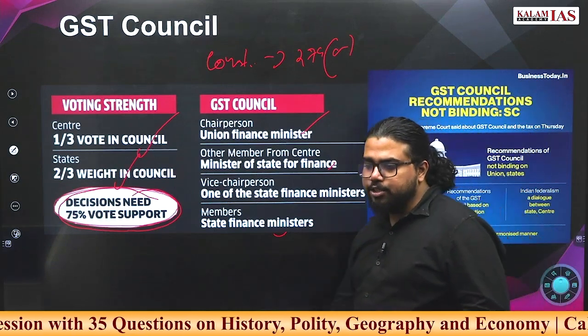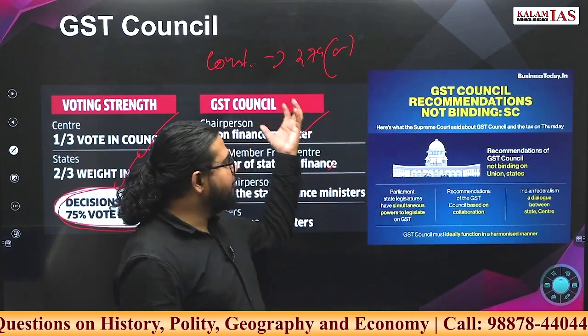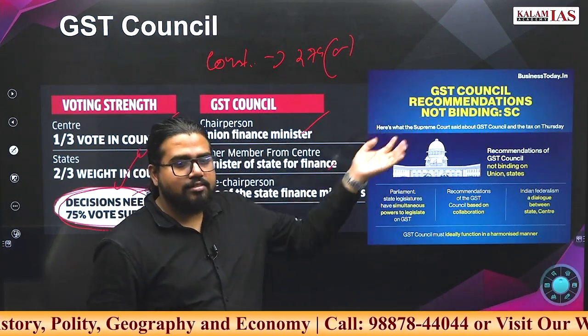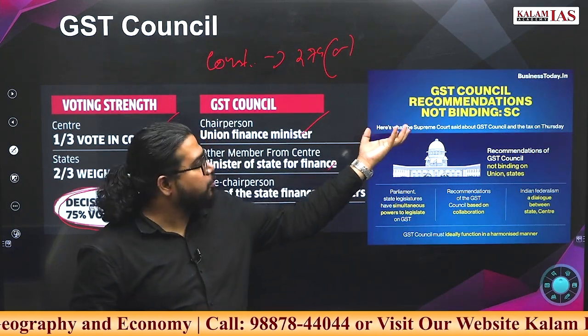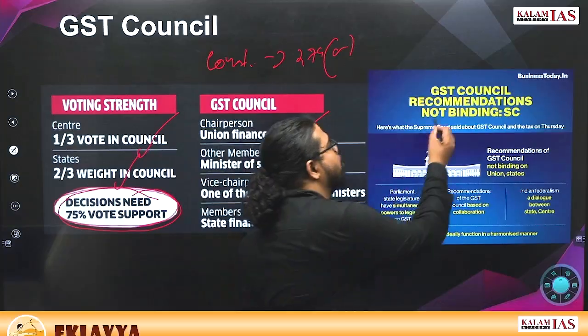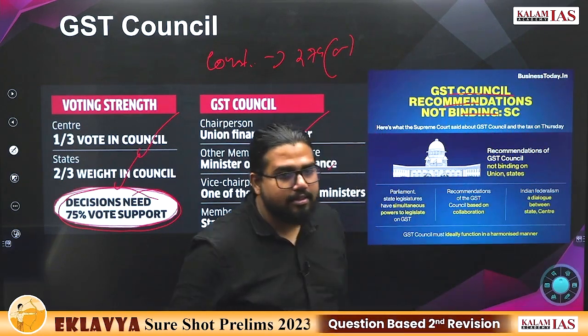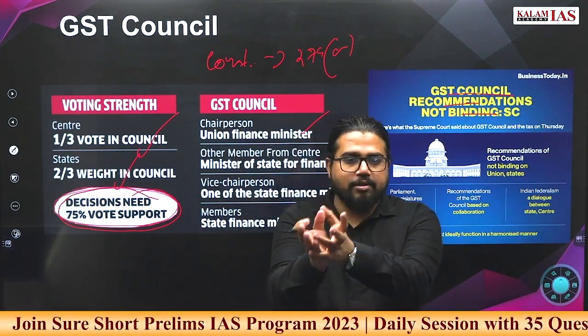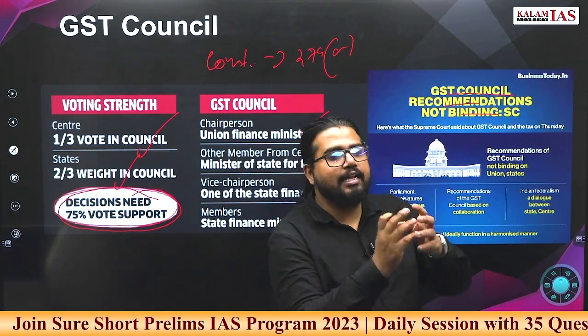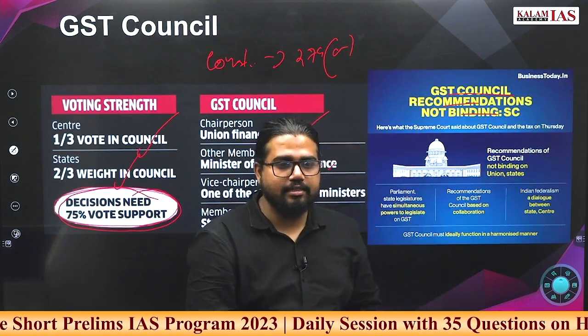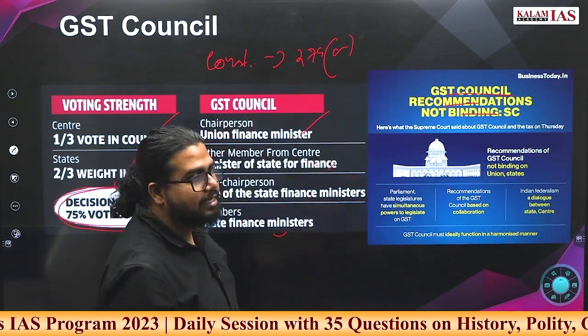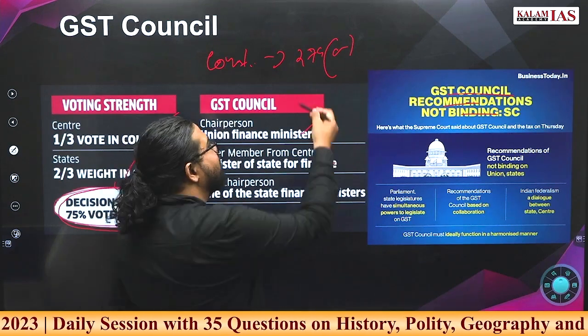Now, why is this in news now? Because there has been a very disruptive Supreme Court judgment. It says GST Council recommendations are not binding. Not binding means what? The GST Council will fix a rate, and a state government can go there and fix another rate. How is taxation divided in India? Depending on the 7th Schedule.